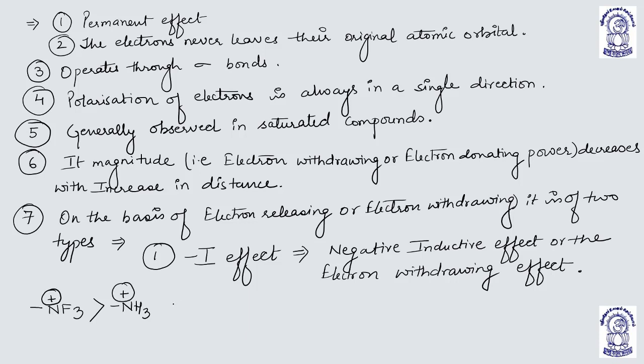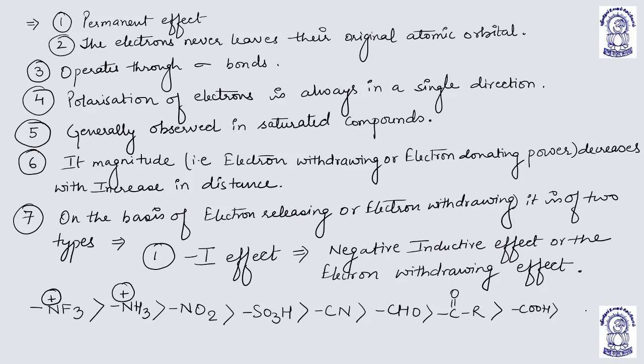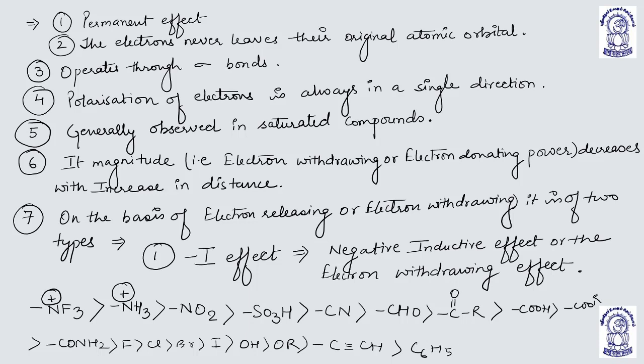These are the different groups of cations or anions. The same followed by amide, fluorine, chlorine, bromine, iodine, hydroxyl, alkoxy, carbon-carbon triple bond, sp hybridization, phenyl means benzene, alkene, and hydrogen.